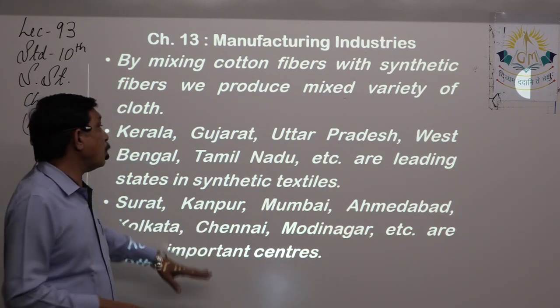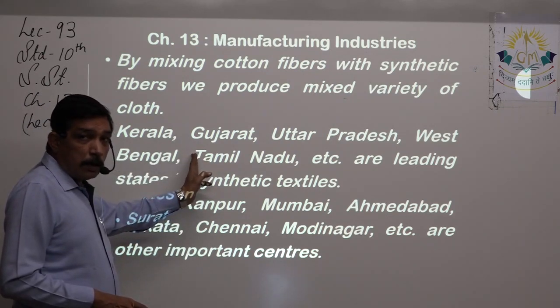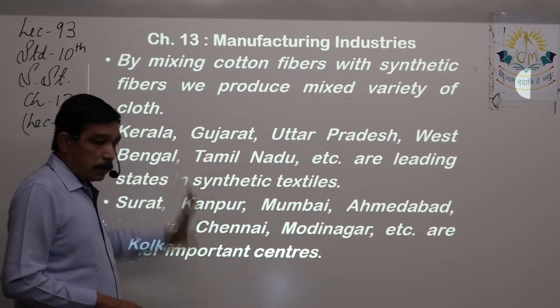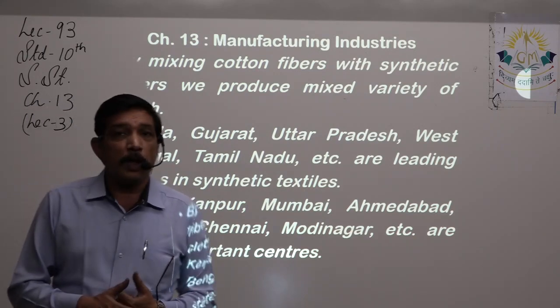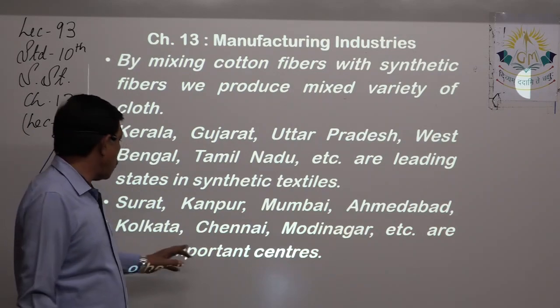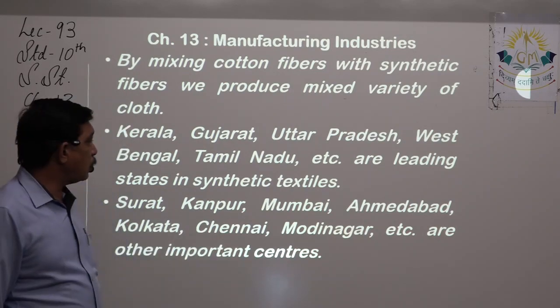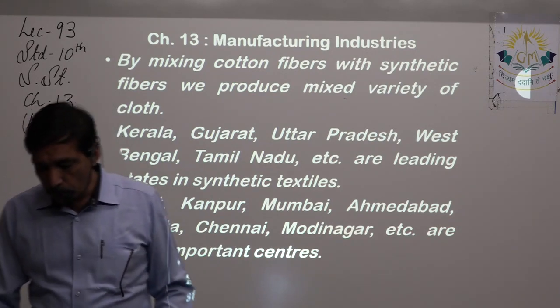That means they do not produce that much synthetic textile like these states, but in all these cities, for example, Surat, Gujarat, Kanpur, UP, Mumbai, Maharashtra, Ahmedabad, Gujarat, Kolkata, West Bengal, Chennai, Tamil Nadu, Modinagar, etc. They are important centers.